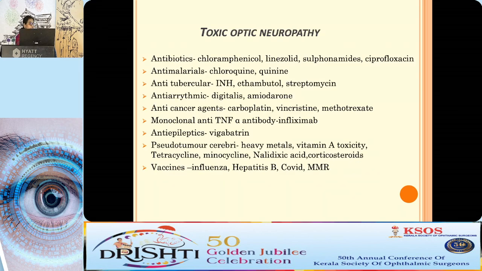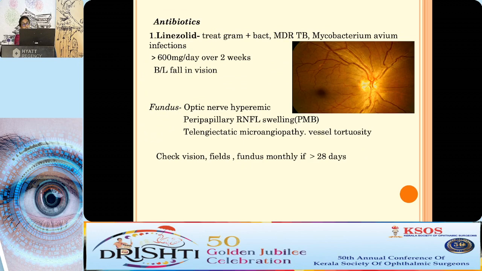Quite a large number of drugs cause toxic optic neuropathy. It may be antibiotics like long-term use of ciprofloxacin, chloramphenicol, and linezolid, anti-malarials, anti-TB agents, anti-arrhythmic agents, anti-cancer drugs like carboplatin and methotrexate, pseudotumor cerebri picture caused by vitamin A toxicity, long-term steroids, and nalidixic acid. Even vaccines can cause demyelination of the optic nerve. Now, linezolid is an antibiotic used to treat gram-positive bacteria and multi-drug resistant TB and Mycobacterium avium infections. It is toxic over the dose of 600 milligram per day if given for more than 2 weeks.